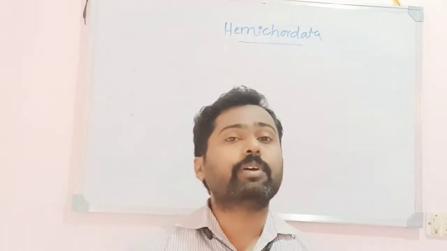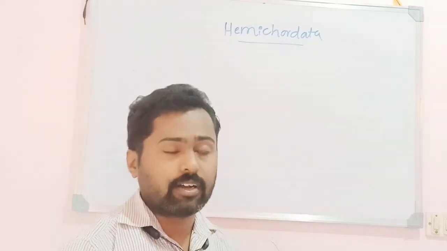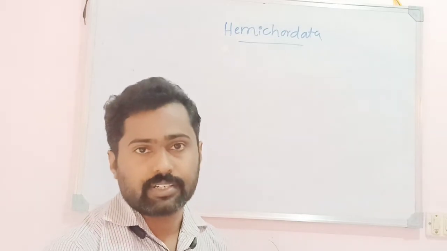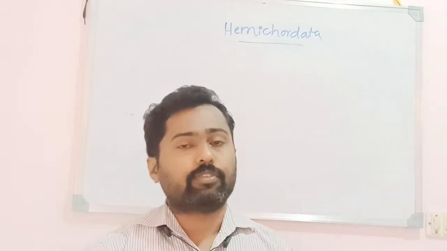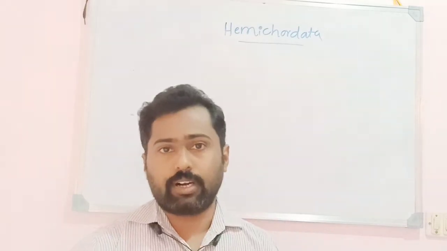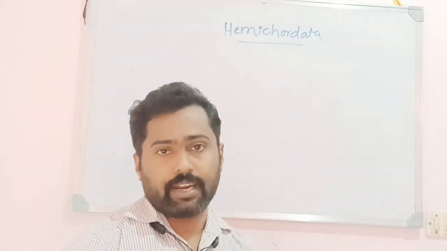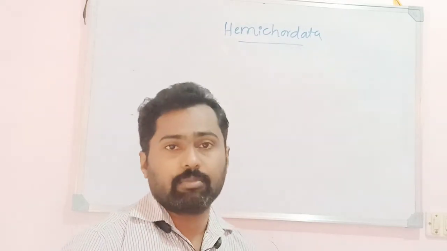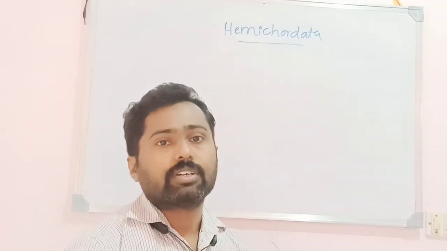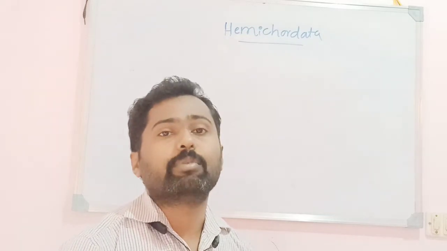The phylum Hemichordata is an intermediate between non-chordates and chordates because it shows the characters of both the chordates as well as non-chordates. Some characters of the phylum Hemichordata, the presence of dorsal neurochord and the notochord and the presence of gill slits, indicate the chordate characters. Earlier it was placed in the phylum Chordata, but later on, due to some characters which are not matching with the chordata, it is placed in a separate phylum, that is Hemichordata.